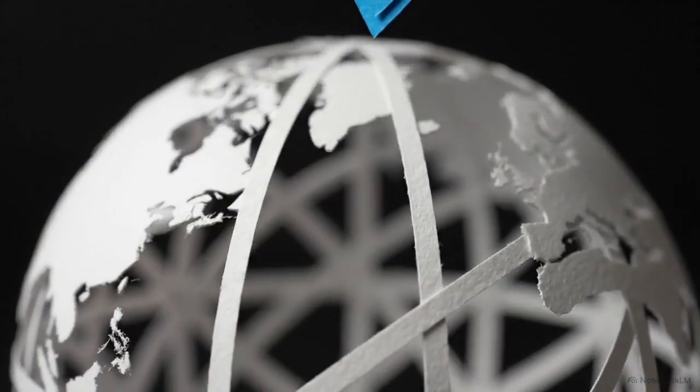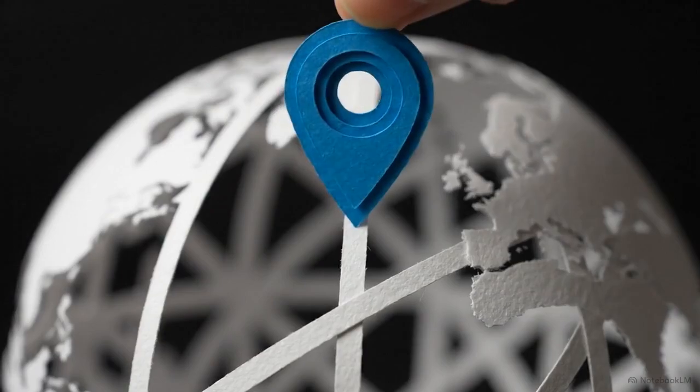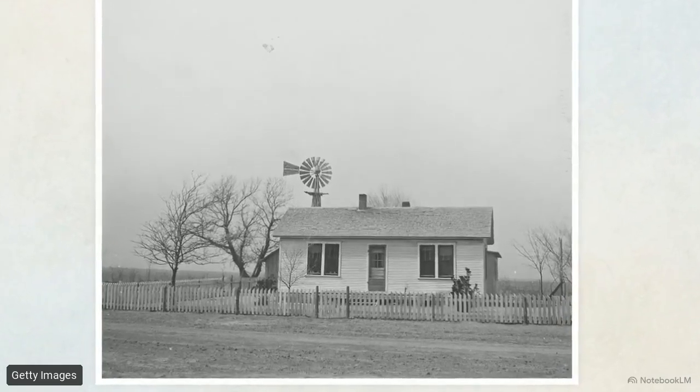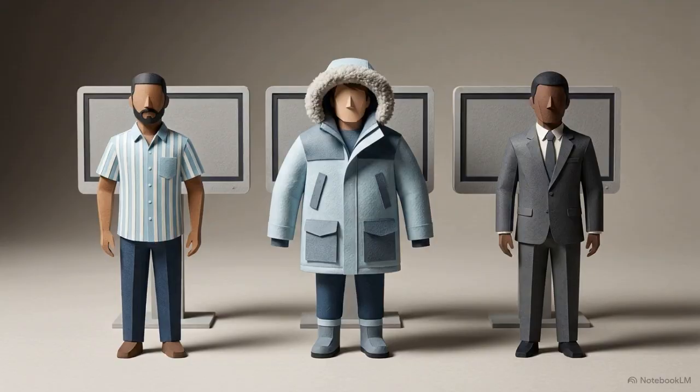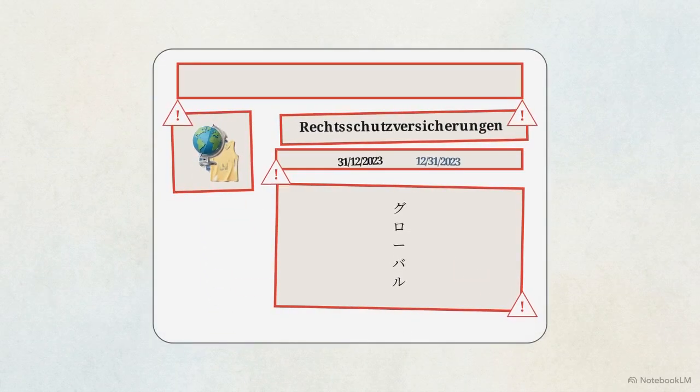We often imagine the internet as a single, borderless void, a global equalizer, where a single user in Tokyo logs on to the exact same digital landscape as someone in rural Kansas. But treating the entire world as one uniform audience creates friction. A one-size-fits-all approach forces a diverse global population into a rigid template that ignores their specific needs.